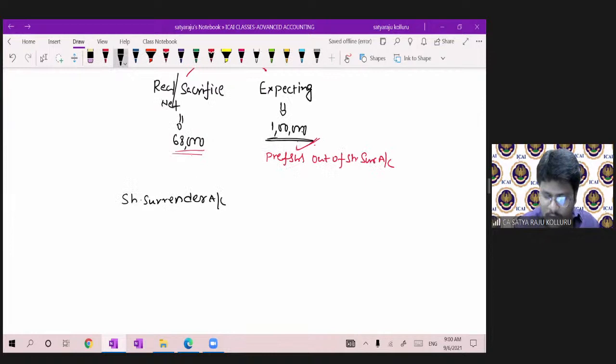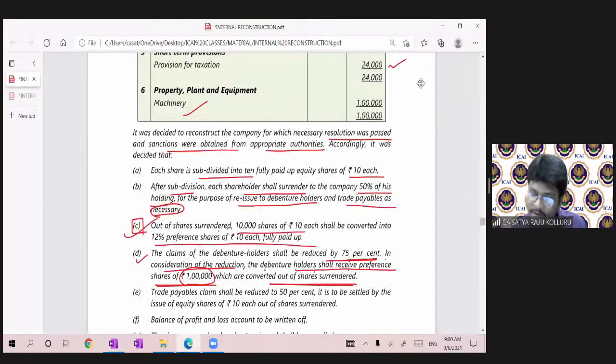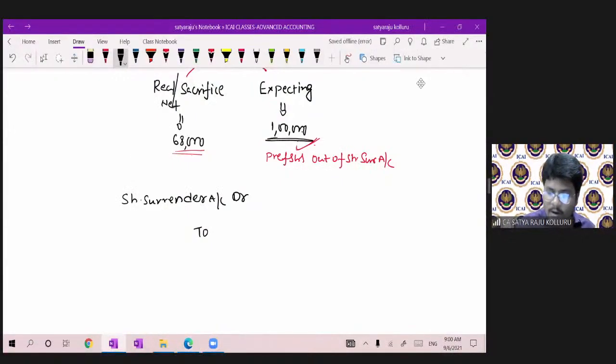Share surrender account data. Now you are issuing the preference shares, not the equity shares. How much percentage are the preference shares? Can you please check? 12% preference shares. 12% preference share capital.